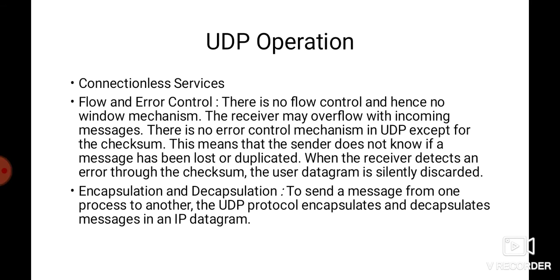So there is no window mechanism in UDP. We have already seen the window mechanisms in sliding window protocols at the data link layer, but here no window mechanism is supported by UDP. So the receiver may overflow with incoming messages. There is no error control in UDP except checksum. This means that the sender does not know if a message has been lost or duplicated.